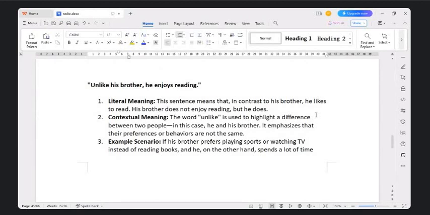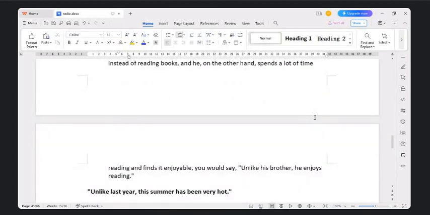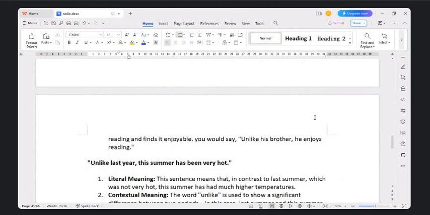So what does that look like? So this brother prefers reading books while the other prefers playing sports. So distinct characteristics. If the brother prefers playing sports or watching TV instead of reading books, and he on the other hand spends a lot of time reading and finds it enjoyable, you would say unlike his brother, he enjoys reading.